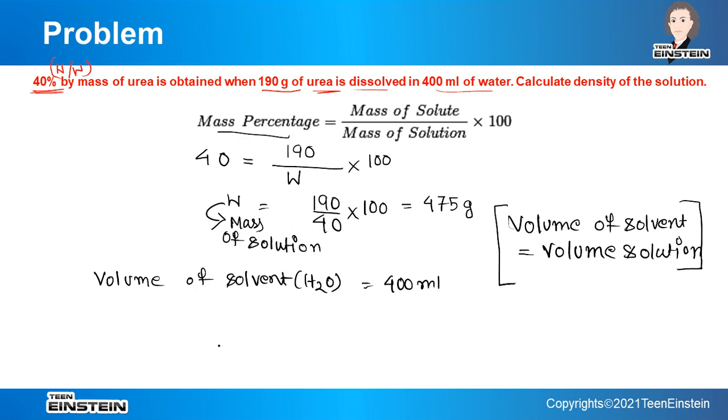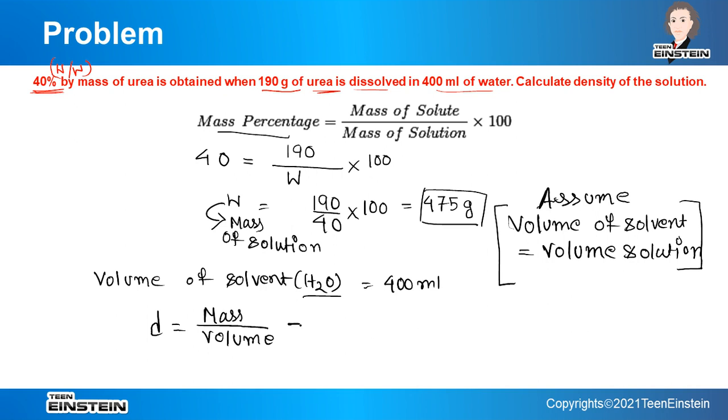So for that we know that density is mass by volume. So here we know the mass of solution, which is 475 gram, but we do not know what is the volume of the solution. Okay, but we know the volume of solvent. So when we add 190 gram urea to this 400 ml of water, there the volume change will be there, but it is so insignificant that we can assume that volume of solvent and volume of solution both are same.